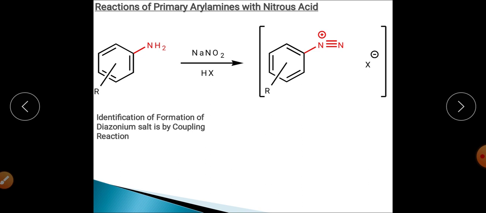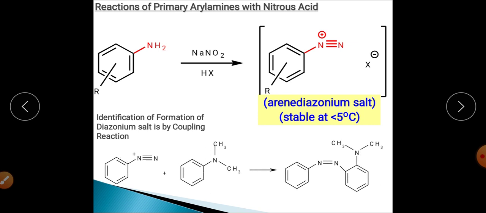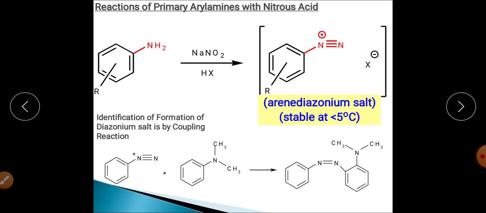This is the test: when this particular amine is allowed to react with nitrous acid, it will give rise to diazonium salt, and this diazonium salt on further reaction with, for example, beta naphthol, N,N-dimethylaniline, phenol or substituted phenol, will produce a colored compound. It will give rise to the dyes.